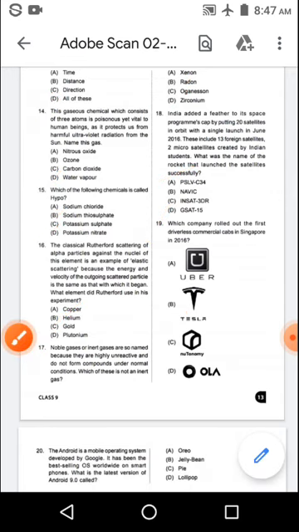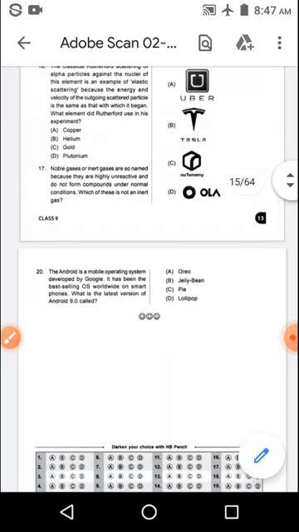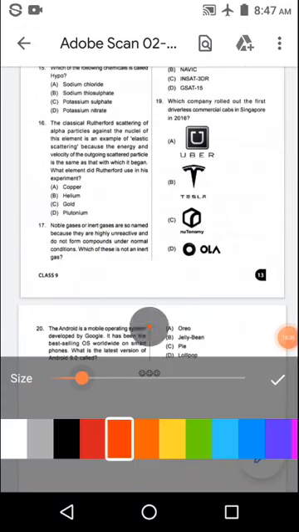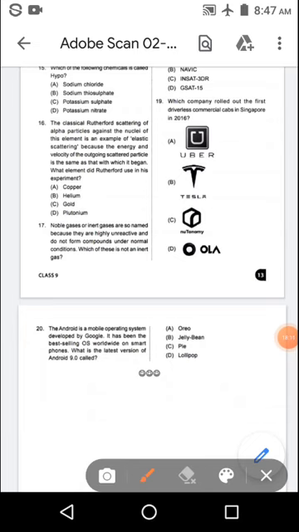Last question. Android is a mobile operating system developed by Google. It has been the best selling OS worldwide on smartphones.